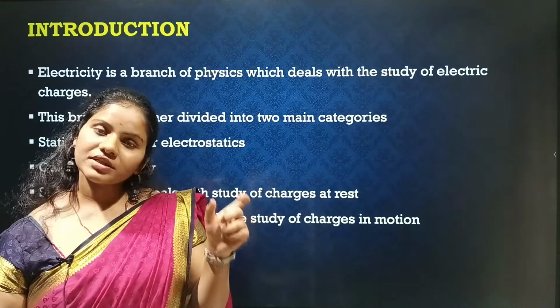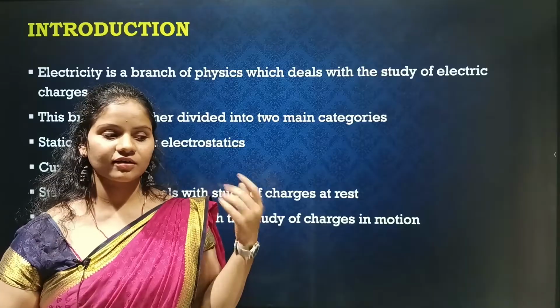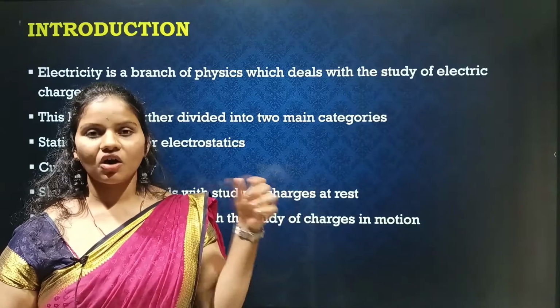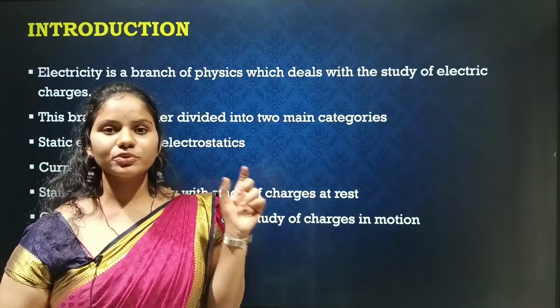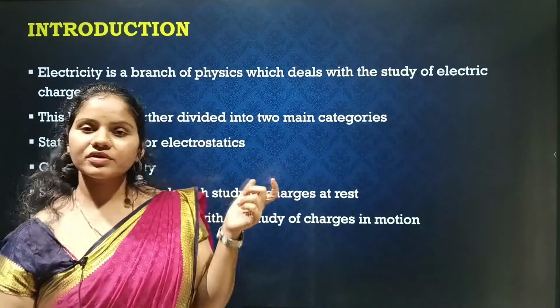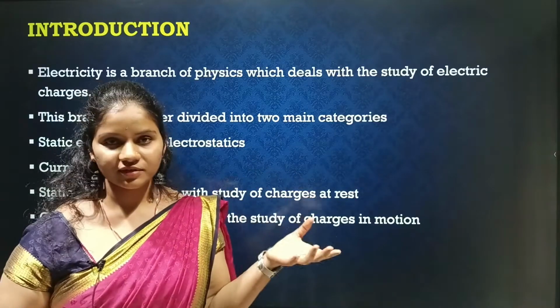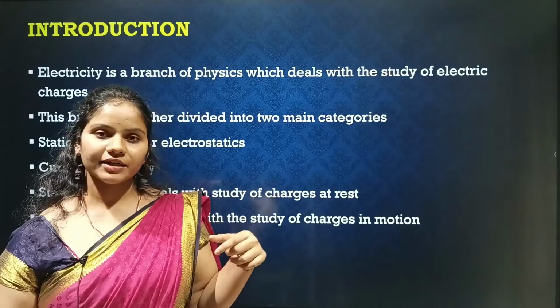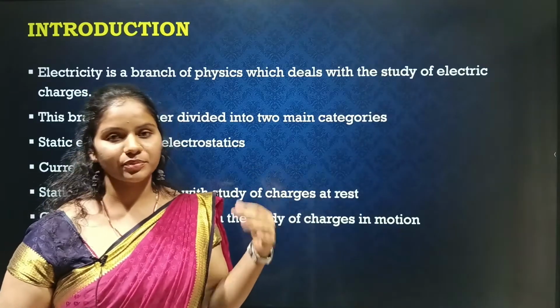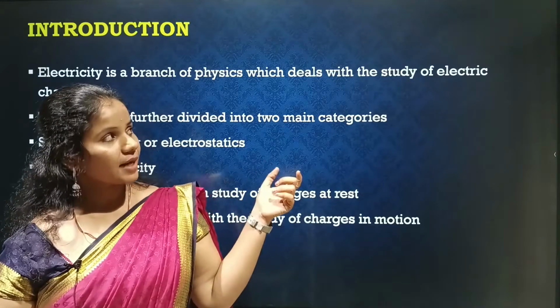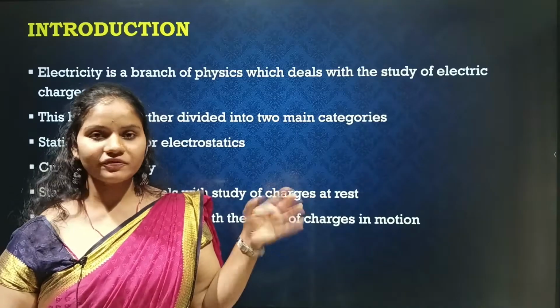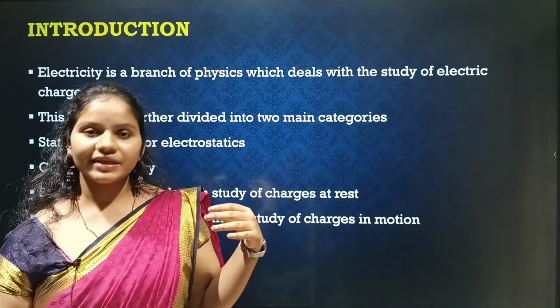The word static refers to rest, when charges are at rest, and current refers to motion. When charges are in motion, they can produce a magnetic field. When charges are at rest, they can produce an electric field. So in this chapter we are studying electric charges and fields, since we are dealing with electrostatics.